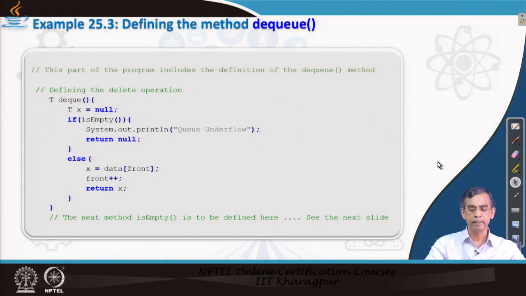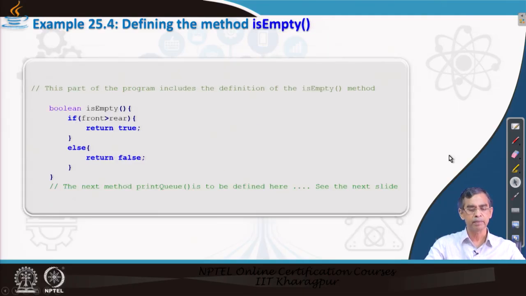Now, here you can see we have used an isEmpty method. We have not declared the isEmpty method earlier, but anyway we will go for declaring it. Now, let us declare the isEmpty method. It is very simple again. The isEmpty method will return true or false, so that is why the return type is boolean.